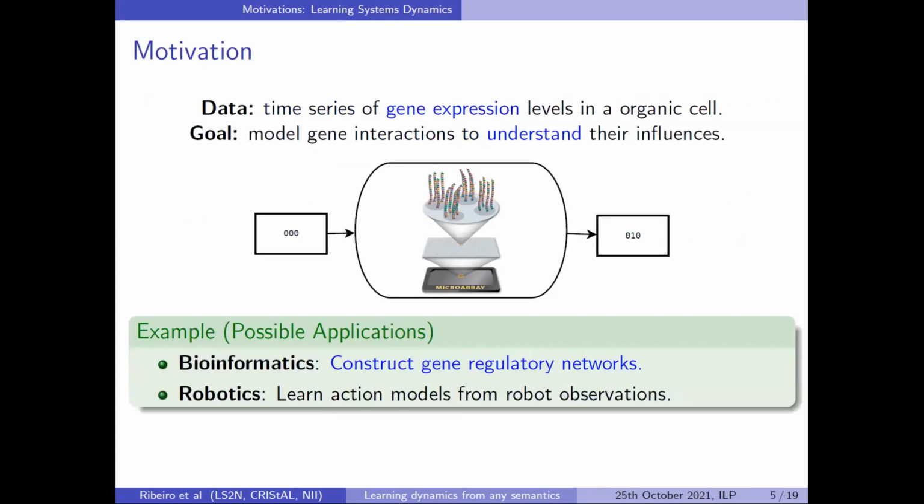The main motivation comes from biology. A typical thing we can do is construct gene regulatory networks. We'll have data from, for example, some microarray, which will be time series of gene expression. What we want is some kind of graphical model that biologists like, such as Boolean networks, that will give information about the whole behavior of the system and also an explanation for each observation. For example, here, this transition 0, 0, 0 to 0, 1, 0 was caused by the influence of C on B, which is an inhibition. Here you have another observation, another explanation, and so on.